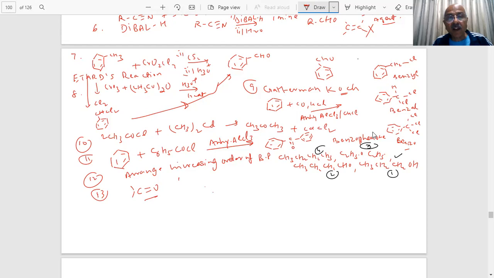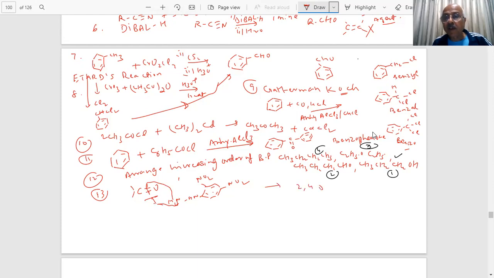What is the name of the reagent? It is 2,4-dinitrophenyl hydrazine, student. You have NH2, students. So these carbonyl compounds, you are aware of how we give this test, student? You remove this, and what do they form, student?